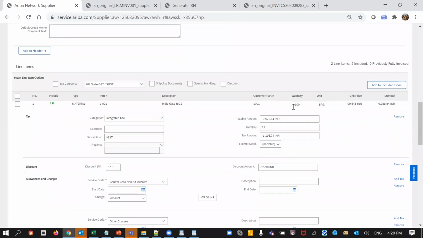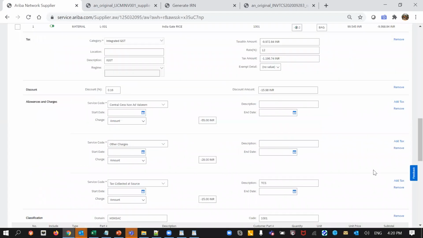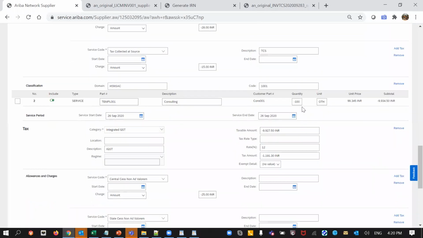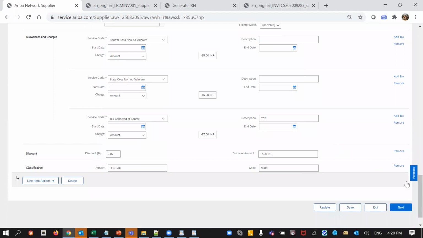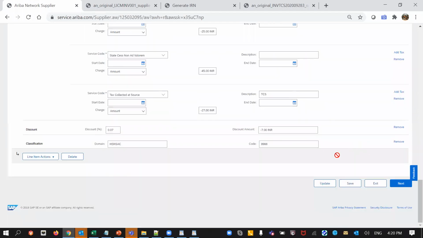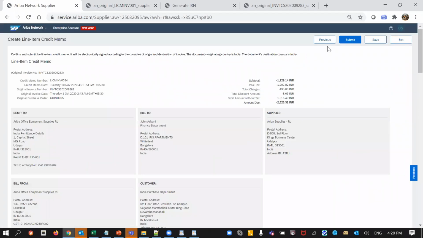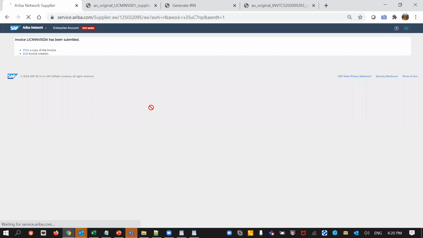So I can actually change the quantity. Here I can say that my quantity is only 10, and all of that information I simply need to update. Maybe I'll call it 1 only, and I will submit this credit memo for a credit of 10 quantity and 1 quantity, respectively, for line item 1 and 2, right? So this is going to go to the tax authorities.